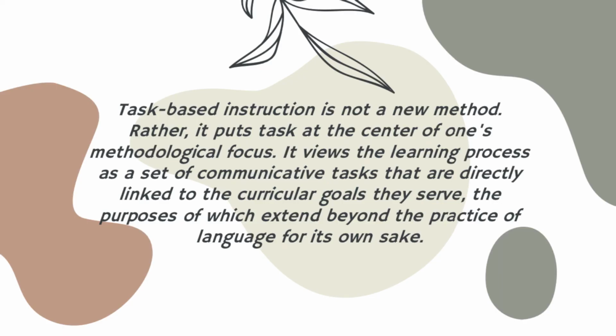Task-based instruction is not a new method; rather, it puts tasks at the center of one's methodological focus. It views the learning process as a set of communicative tasks that are directly linked to the curricular goals they serve, the purposes of which extend beyond the practice of language for its own sake.